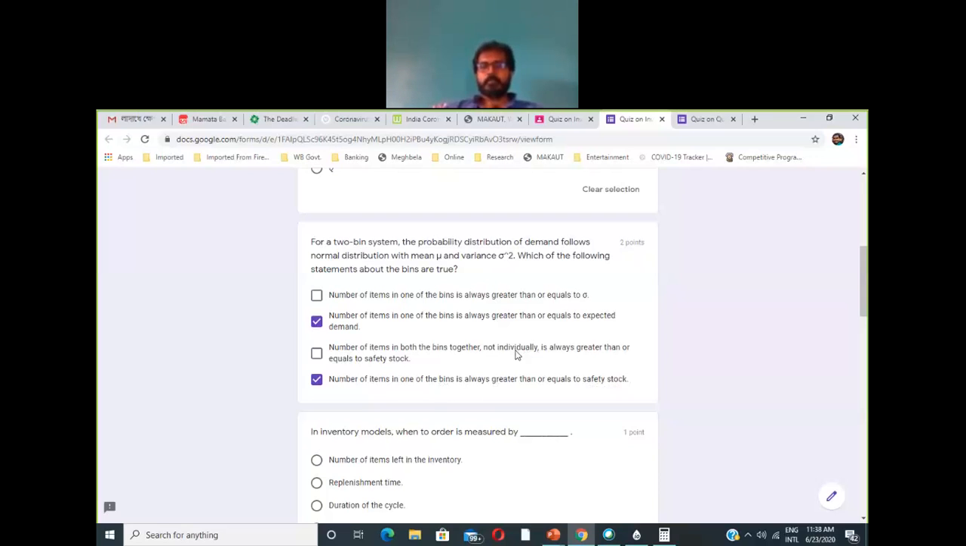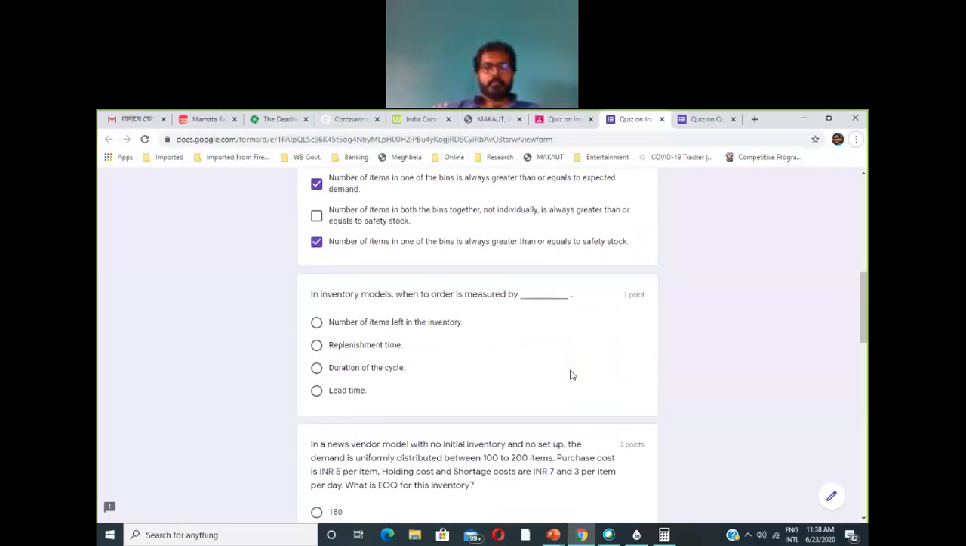This option is stating that both the bins together will give you a number of items greater than the safety stock, but not individually. But we found that one of the bins, the first bin, is always greater than or equal to the safety stock. That's why this statement is not correct. Okay, so that is this question. This I have already told, right?